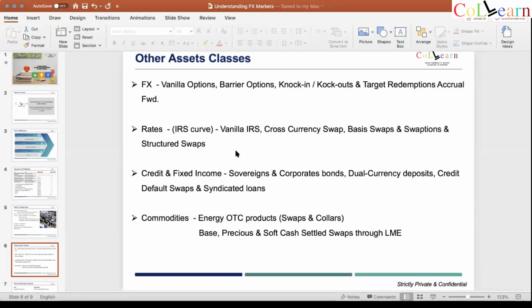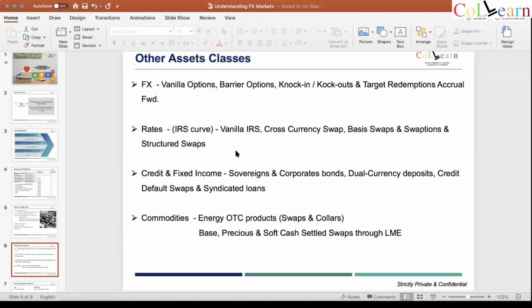So basically the trade and fixed income team does all of this. These are products which can be structured, which can be monitored. Now coming back to commodities, commodities is more exchange traded stuff. There is energy, which is an OTC product where you can do a lot more structuring. The metals and the softs are mostly traded through their respective exchange, metals through LME and softs through CBOT. So they are basically exchange traded products. Whatever price is there on the exchange, you just act as an intermediary. You show the price to the client, and he trades the way you buy stocks in India. There's not much you do.